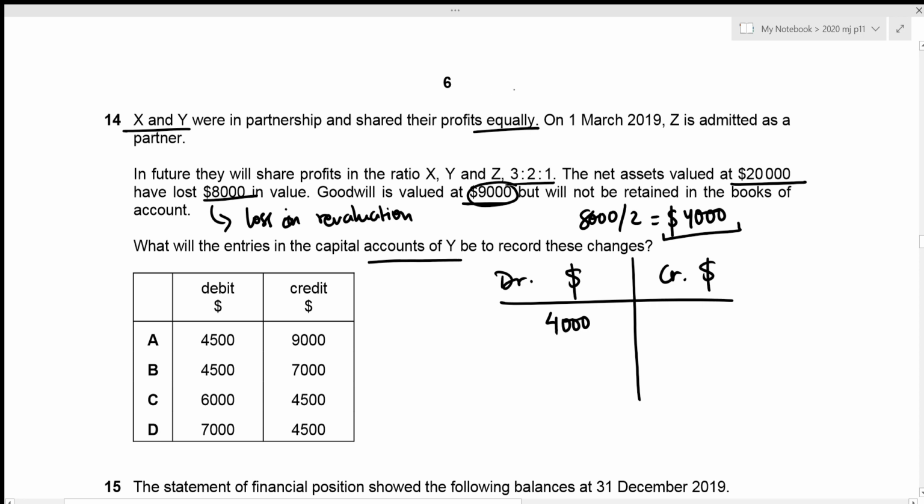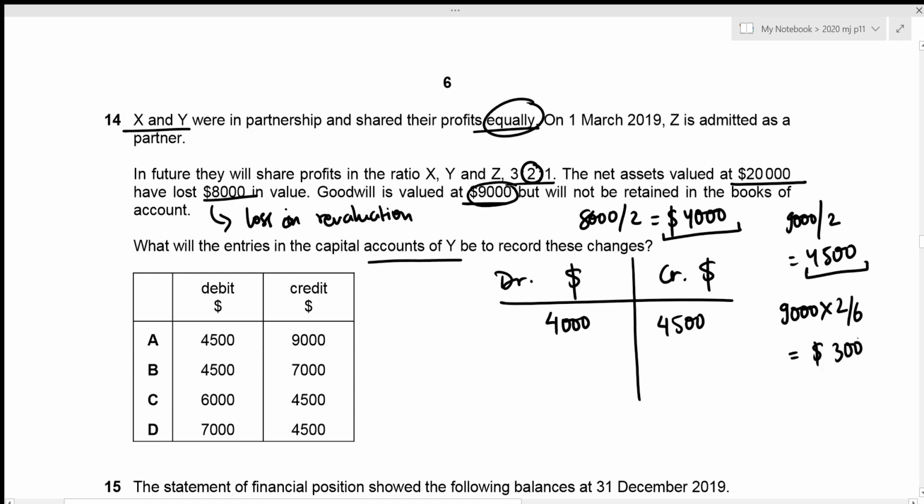So the old ratio is to share it equally among two partners, right? So that's going to be 9,000 by 2, which results in 4,500. And this is to be recorded on the credit side. So that's 4,500. And now, on the basis of the new ratio, it is to be recorded on the debit side. So that's 9,000. And according to the new ratio, 2 out of 6 parts belongs to Y. So that's going to be times 2 by 6, which results in the value of 3,000. So 3,000 is to be on the debit side.